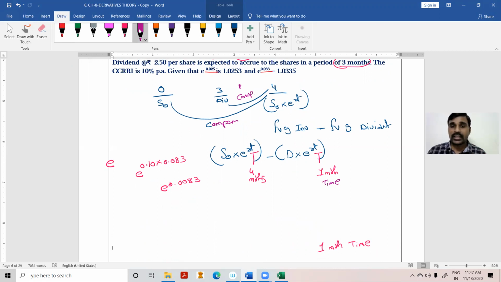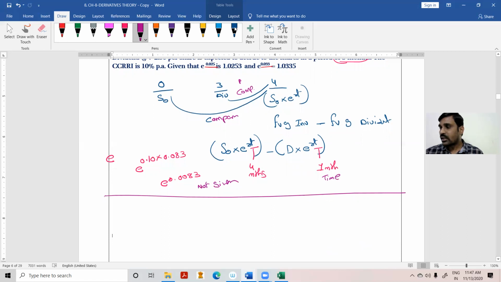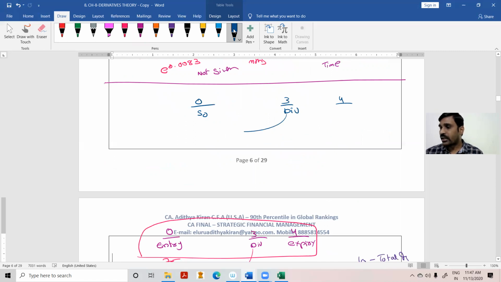But here the point is that, since this is not given in the question, we are going for the other alternative, since e to the power of RT is not given. What is the other alternative? 0 is S0, 3 is the dividend, and 4 is the future value. Therefore, what I am doing? I am discounting the dividend, so I'll get the present value of the dividend.